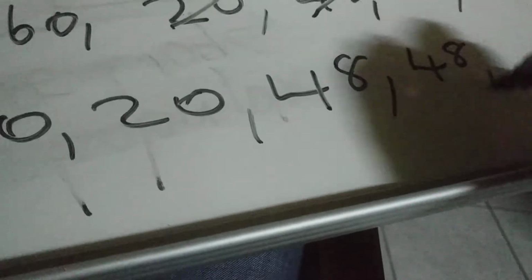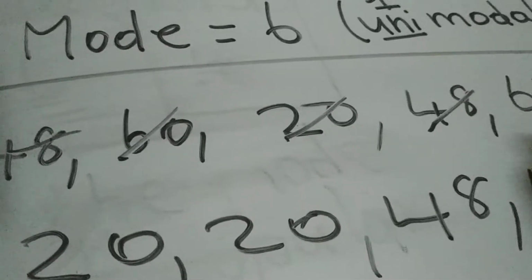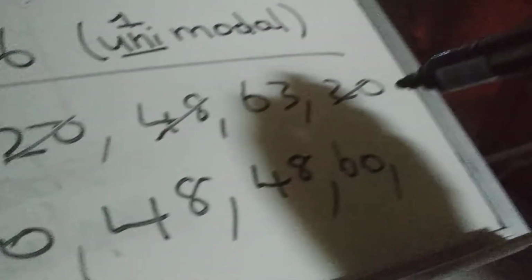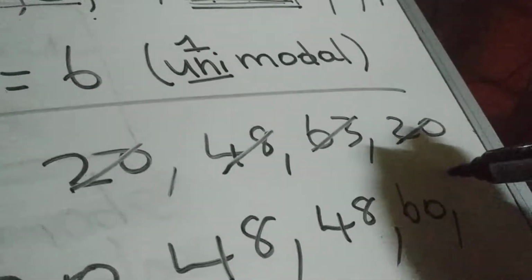Alright. The next number would be 48. And we have two 48s. So we put 48, 48. Then we have 60. So we put 60. And the last number we have is 63. So we put 63. Now we are checking to see which number or numbers are the most popular.